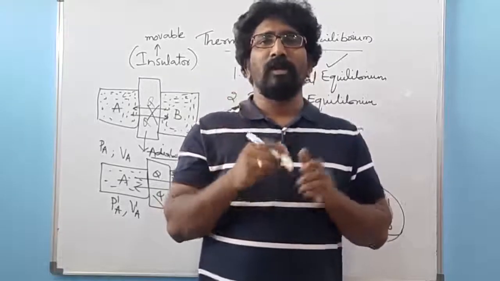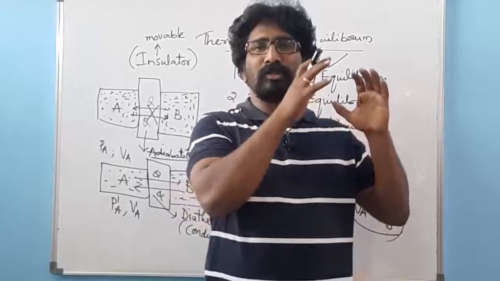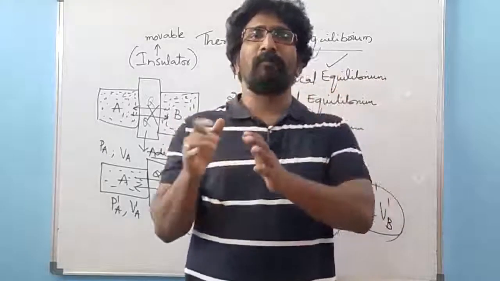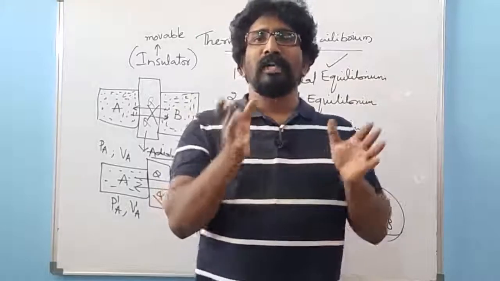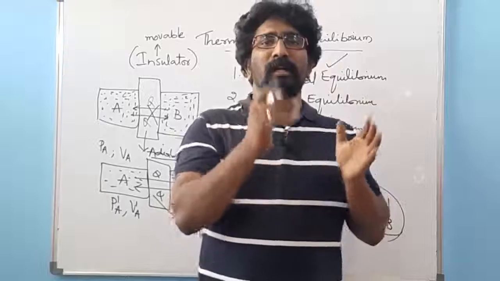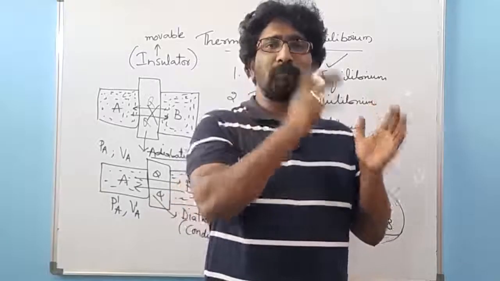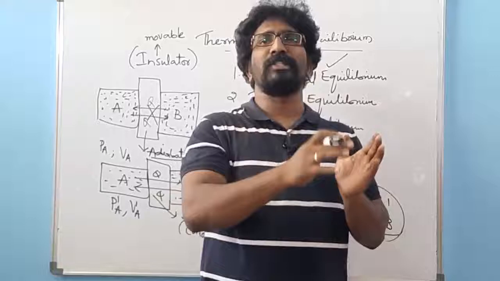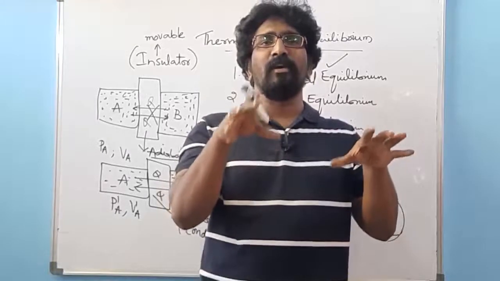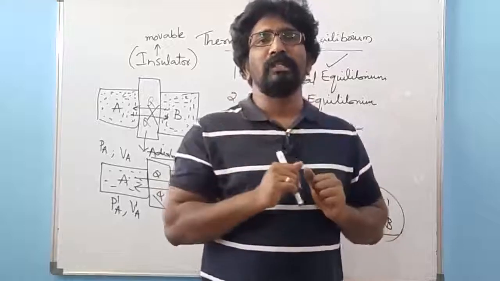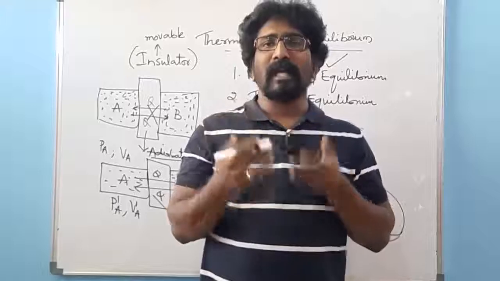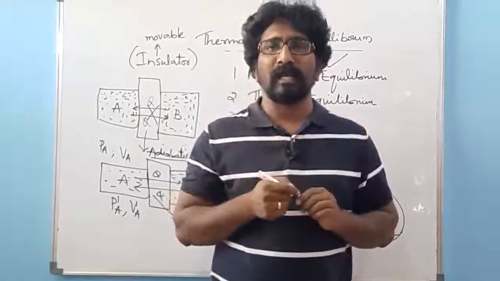Whenever you have a balanced force, the amount of force applied on the system has to be the same as the force applied on the surrounding area. Or else, if I am talking about mechanical equilibrium between two bodies, then the force applied on one body should be the same as the force applied on the other body. Whenever a system and a surrounding area have balanced forces, we say the two systems are in mechanical equilibrium.